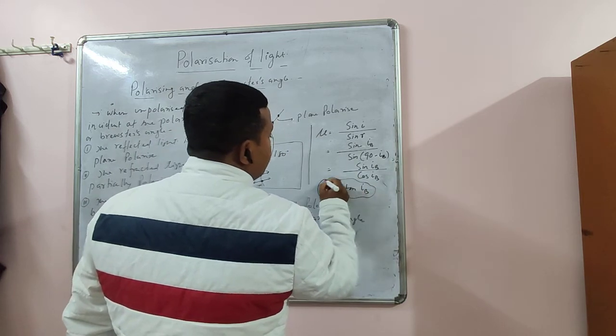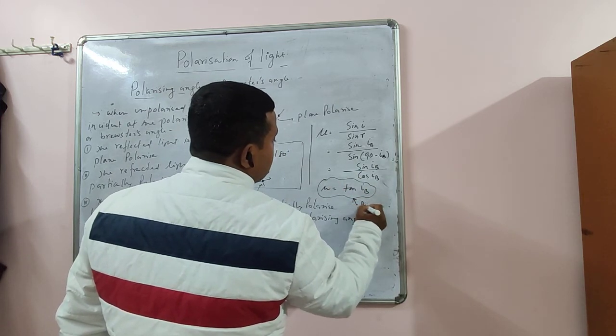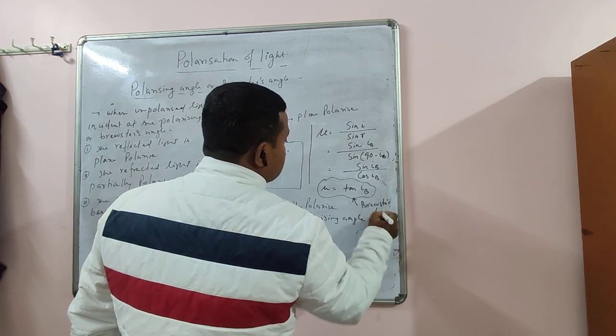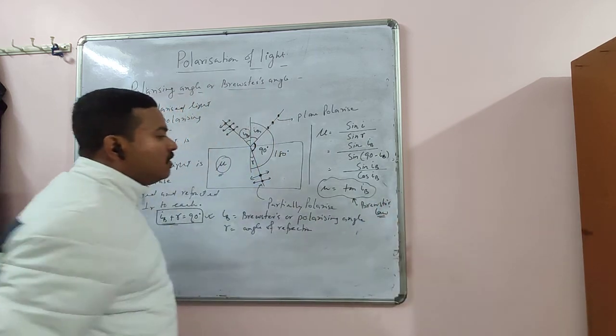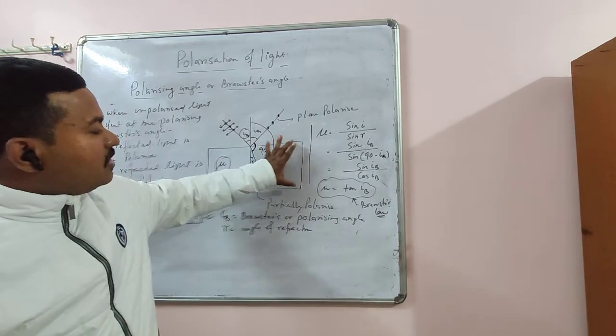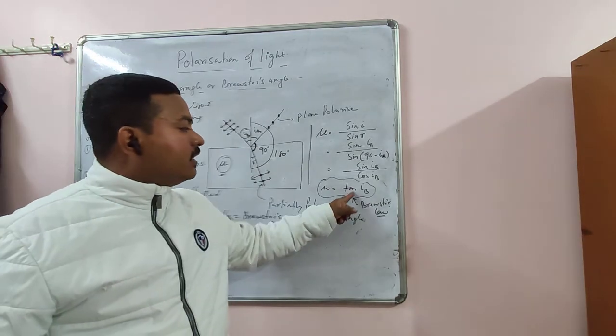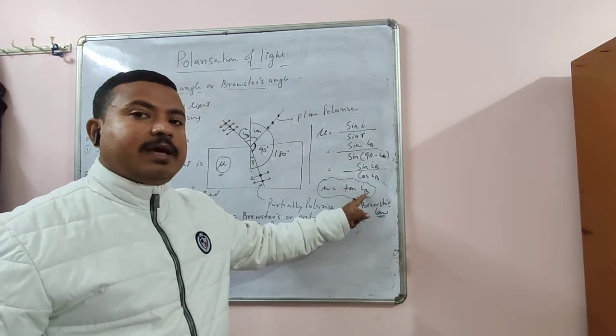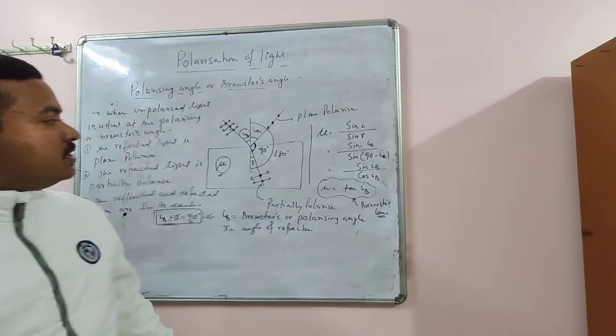So this is called Brewster's law. What is Brewster's law? You can say the refractive index of the transparent sheet is equal to the tangent of the polarizing angle. So mu is equal to tan IB. This is called Brewster's law. Okay.